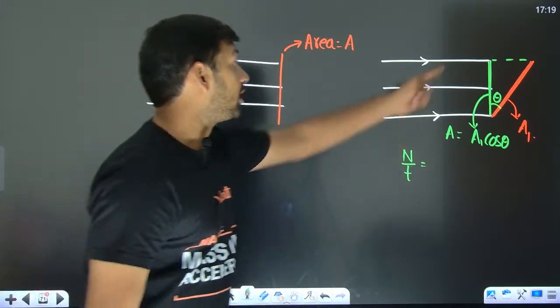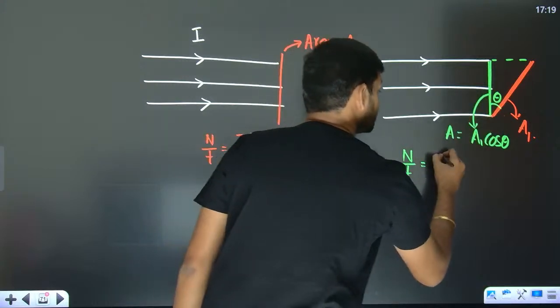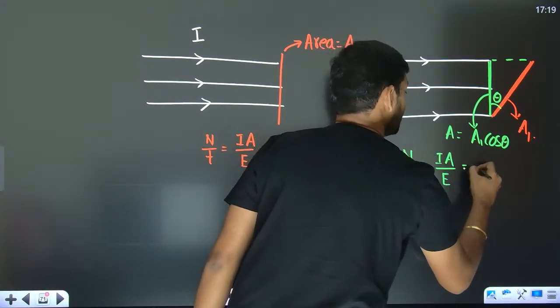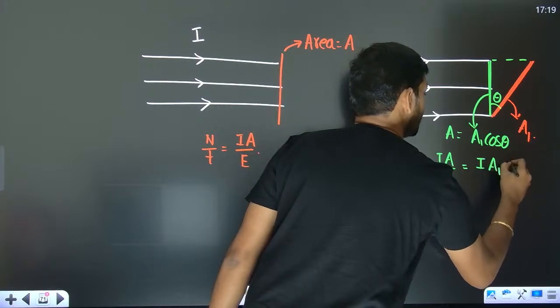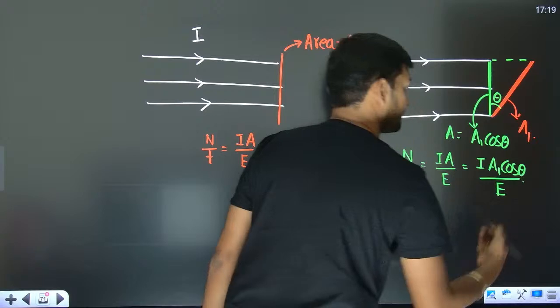So how many photons are striking this green one? It is I times the perpendicular area, divided by E, which is I times A1 cos theta divided by E.